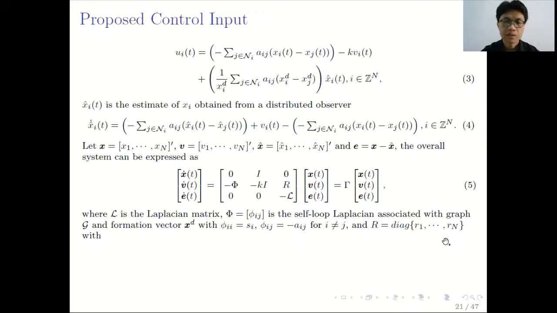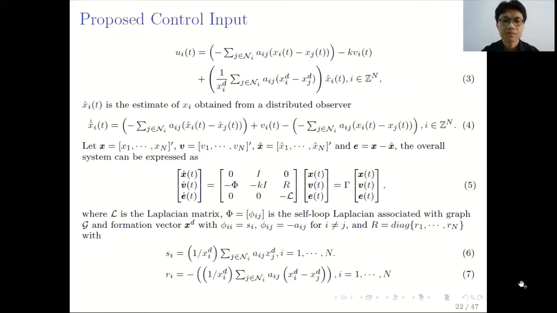The entries of R and also Si are given in this equation. In equations 6 and 7, we can see that the desired formation of agents is embedded in these two variables.